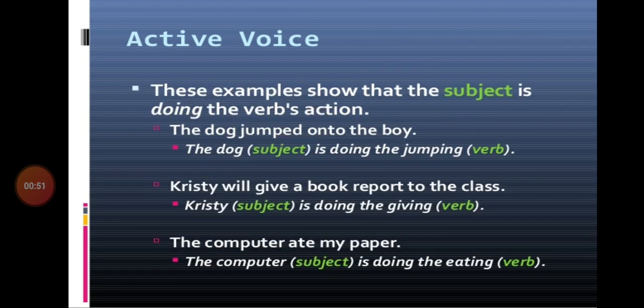Active voice. This example shows that the subject is doing the verb's action. The dog jumped onto the boy. The dog, subject, is doing the jumping, verb. Christy will give a book report to the class. Christy, subject, is doing the giving, verb. The computer ate my paper. The computer, subject, is doing the eating, verb.